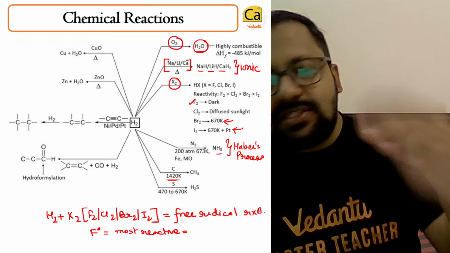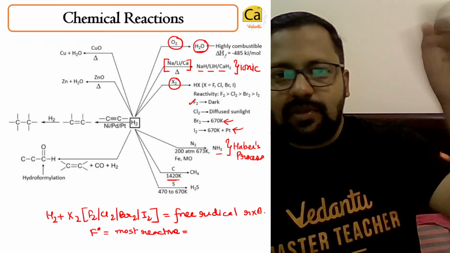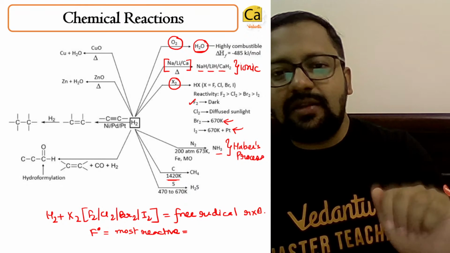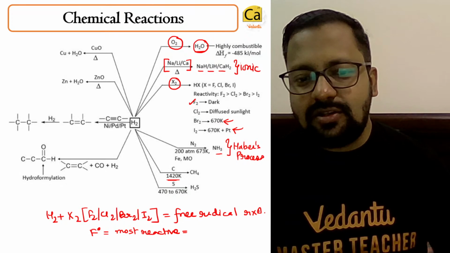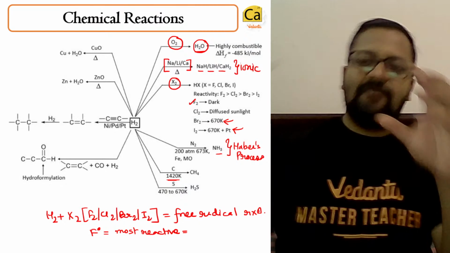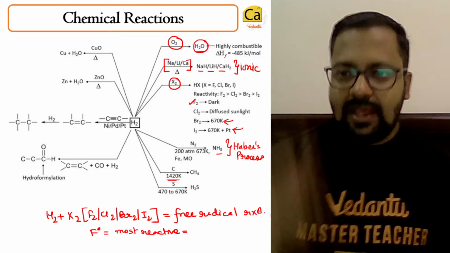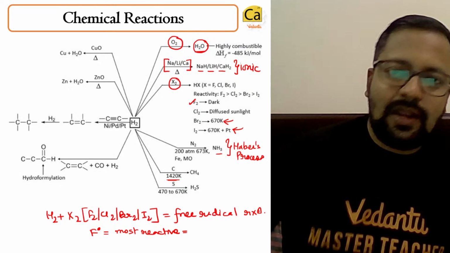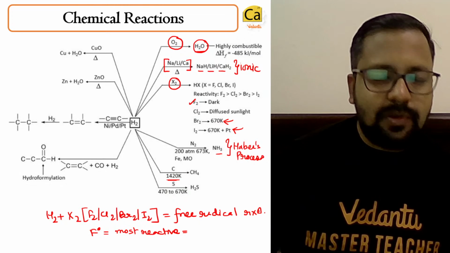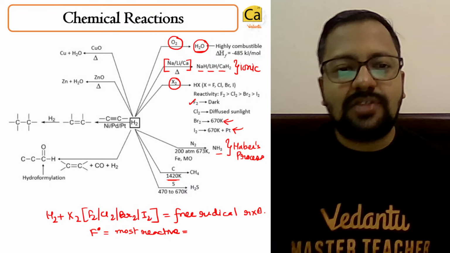When it reacts with sulfur, if you look at carbon and sulfur, carbon is present in the second period, sulfur in the third period. Sulfur is slightly larger, so its electrons are held under a lesser attractive force. Carbon is smaller, so its electrons are held under a higher attractive force. For reacting with carbon, a higher temperature is required. For reacting with sulfur, a lower temperature is required.